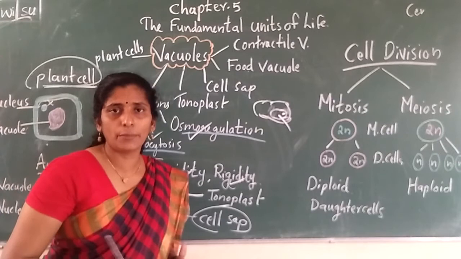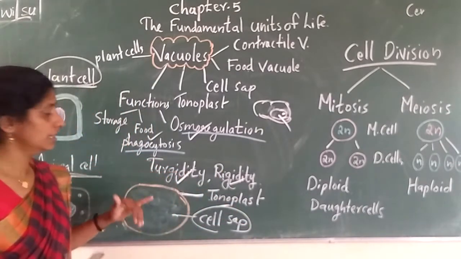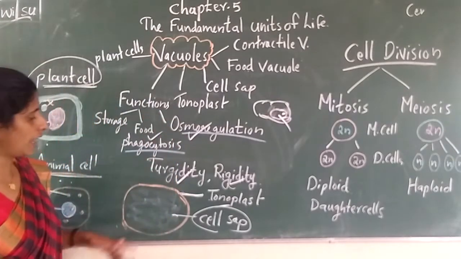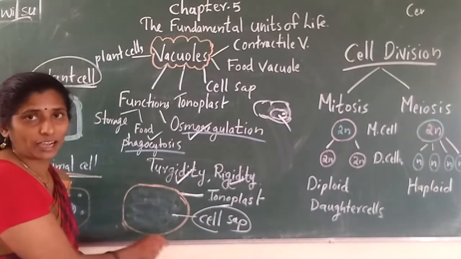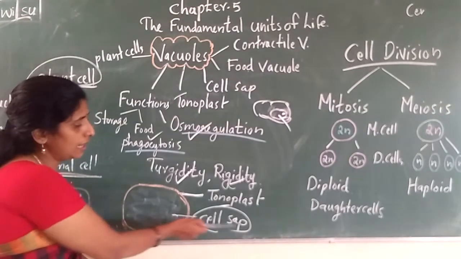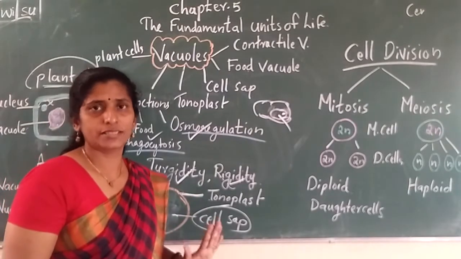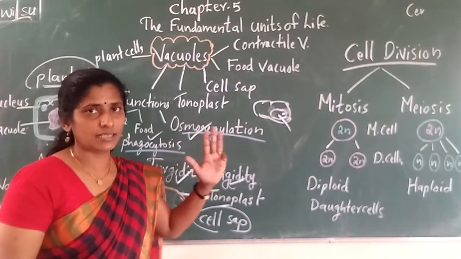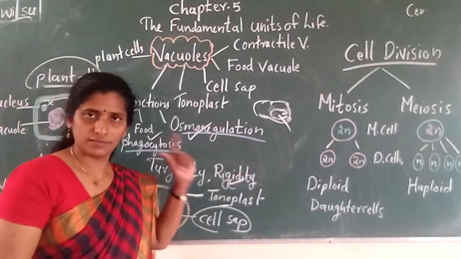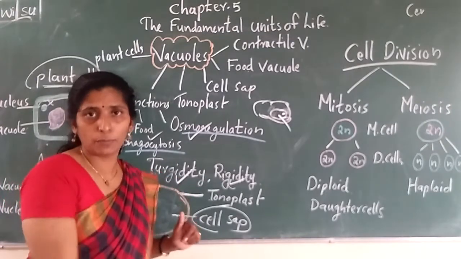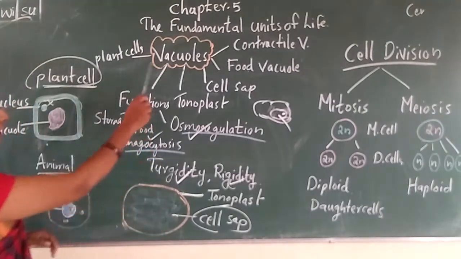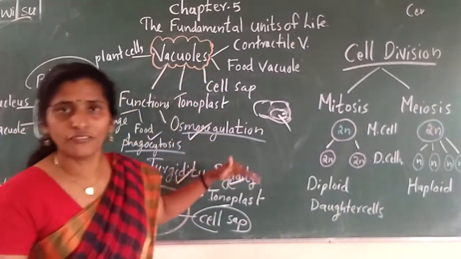And inside that, protein and starch, everything together we can call by one name, cell sap. So what is cell sap? The content of a vacuole is called cell sap. What is tonoplast? The outer membrane of the vacuole we can call as what? Tonoplast. So vacuole is protected by tonoplast, and inside the vacuole what you can see? Cell sap. Then what is cell sap? Cell sap is nothing but the contents like starch, protein, amino acids, and then metabolic waste, everything together we can call what? Cell sap. So that is the function and different types of vacuoles.